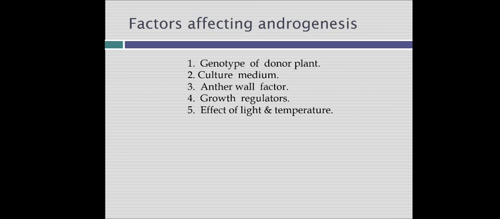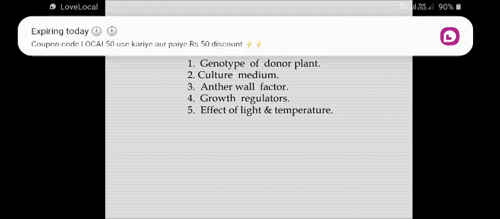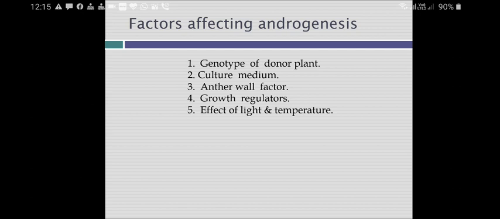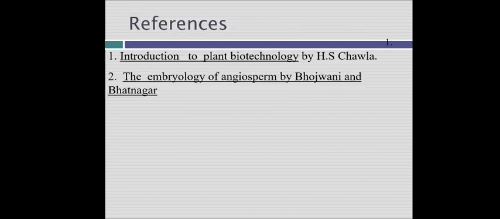Now the factors affecting androgenesis. Some factors affect the process of androgenesis. These factors are the genotype of the donor plant. What type of genotype we use depends on the process of androgenesis. Second is the culture medium. What type of culture medium we take also affects the process of androgenesis. Anther wall factor and growth regulators are also factors which affect the androgenesis process, and the effect of light and temperature also affect the androgenesis process.